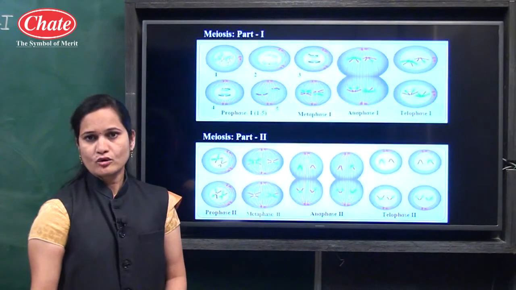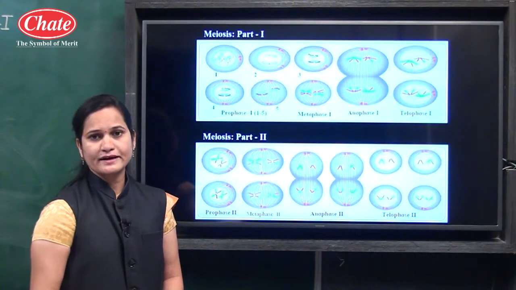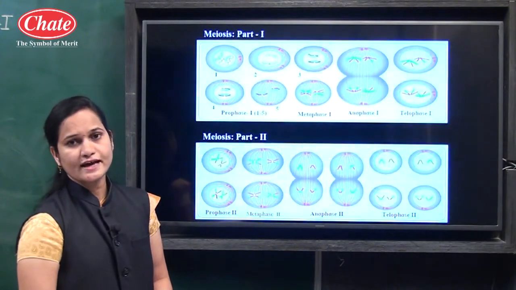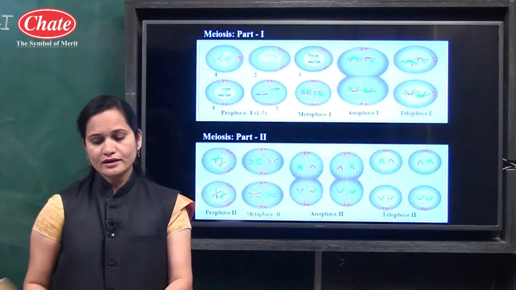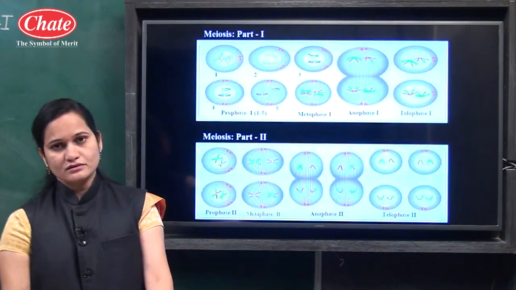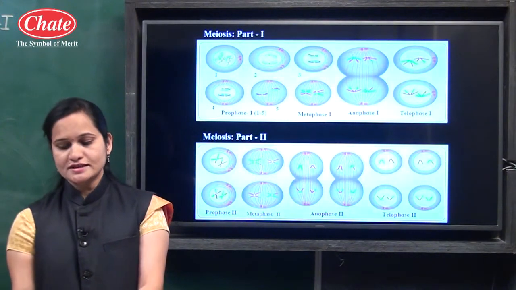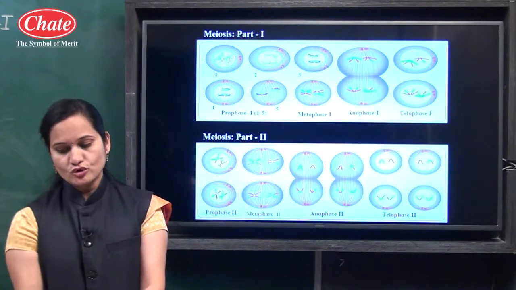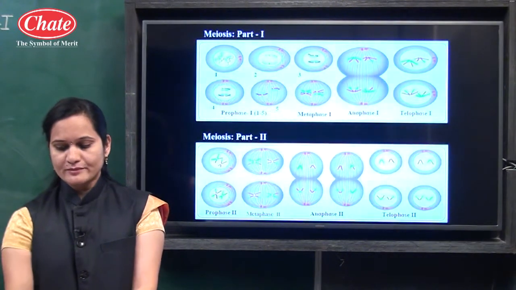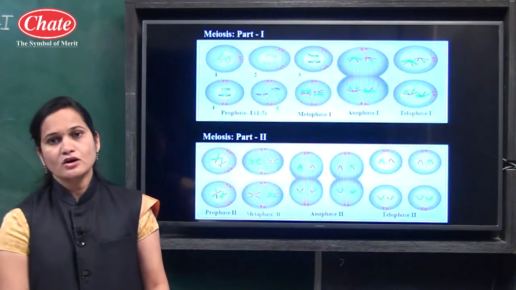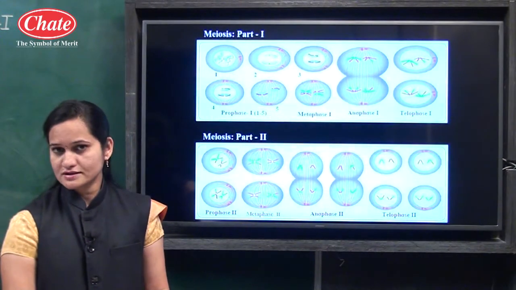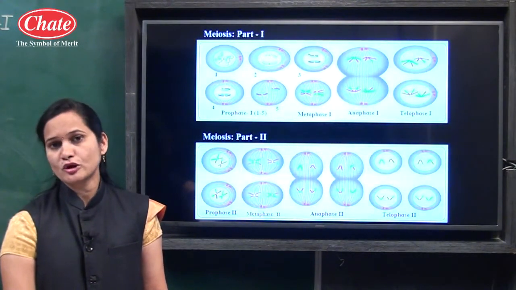meiosis. Just now we discussed that cell division takes place by two main processes, mitosis and meiosis. Now in meiosis, a total of 2 parts are there, meiosis 1 and meiosis 2. The process of gamete production and spore formation occurs by meiosis. So meiosis is useful for which purpose?